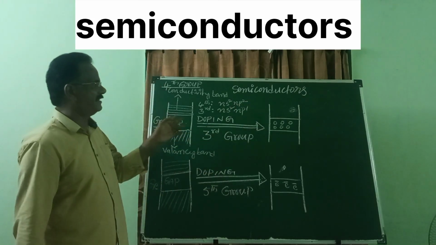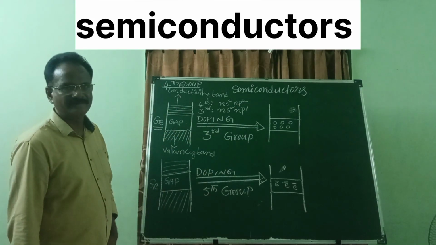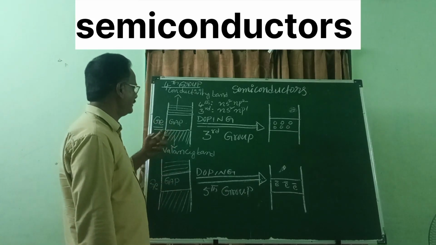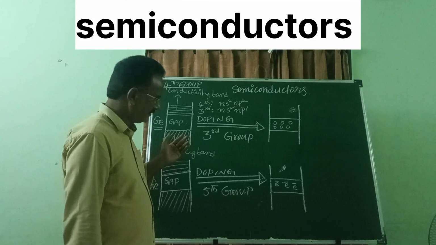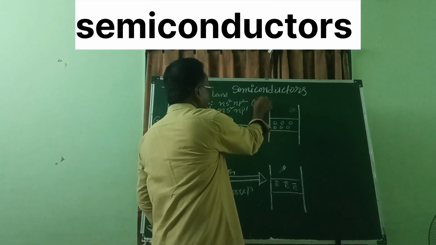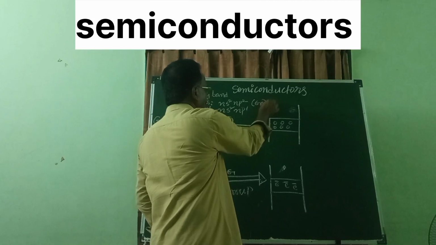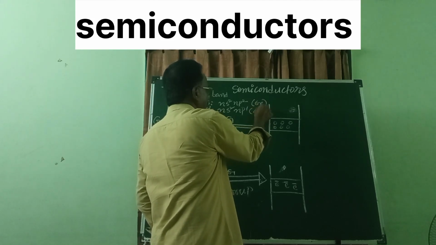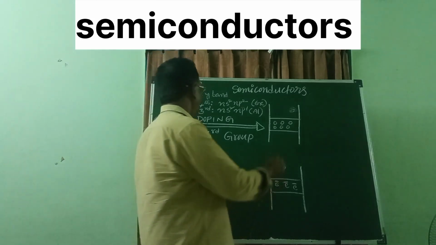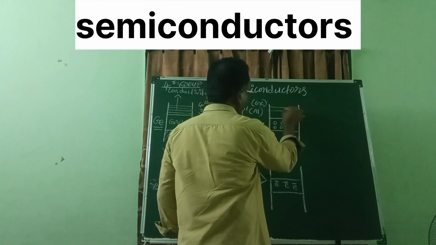If you dope fourth group germanium with third group aluminum, etc., you are doping germanium with aluminum. Then one electron shortage will appear here.